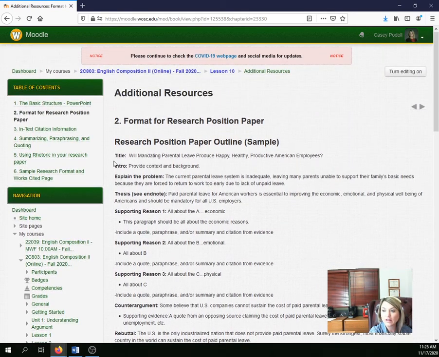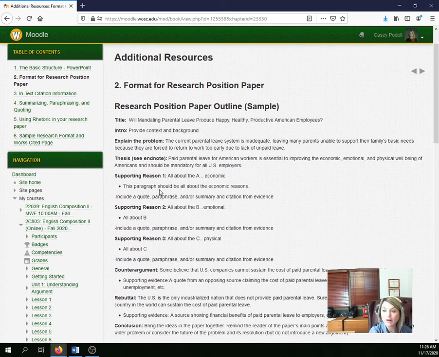If you look, that's going to give you paragraph 1 with your intro and your thesis. That's the very last sentence. That includes your A, your B, and your C. I'm going to give you a really simplistic lesson here in a minute. Then you will see your A, B, C paragraphs that correspond. If you look here, this would be the last sentence in the intro. We have economic, emotional, and physical well-being. That's our A, our B, and our C. Our A, economic, corresponds with the A in the thesis. If you go down to the B, we have emotional, and that's what's listed in the thesis. If you come to the C, physical,